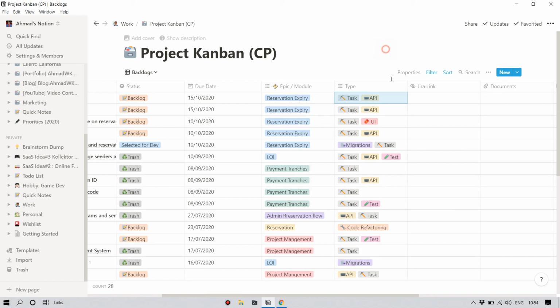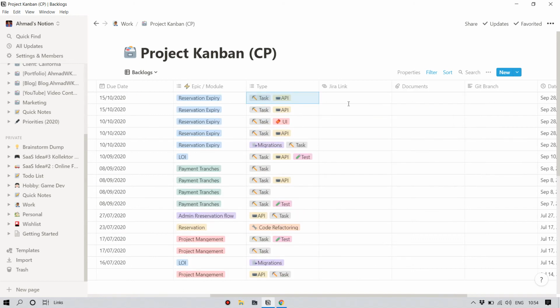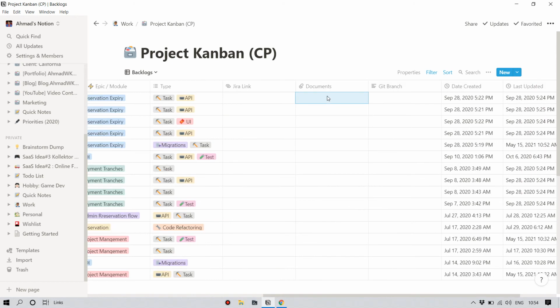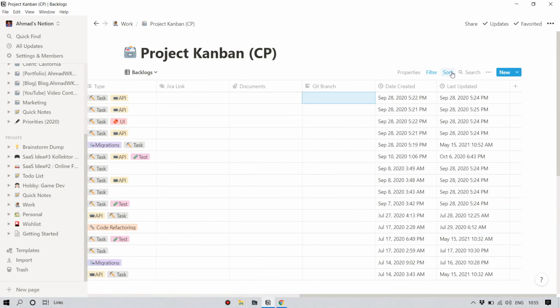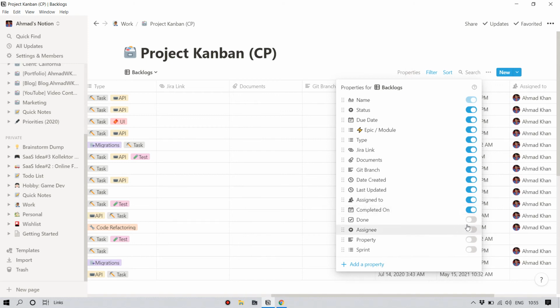And whenever I create a task, I can assign the type as task in our API, testing or bug fixing. If the task is listed on Jira also, then I can paste the Jira link here. I can attach a document here also, like photos or images or text document. If I have to define the branch which the task is related to, then I can define the branch here. I can also define the person who the task is assigned to, completed on, a boolean which says if the task is done or not, who assigned the task.